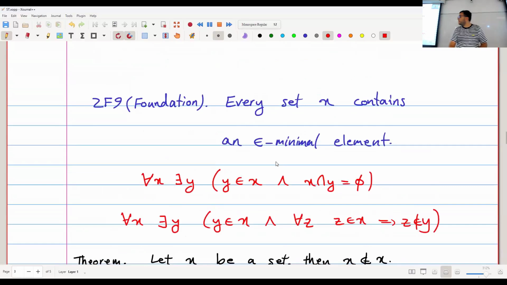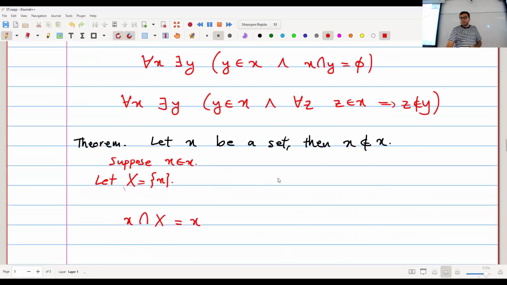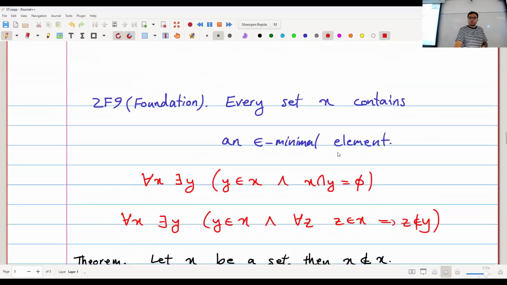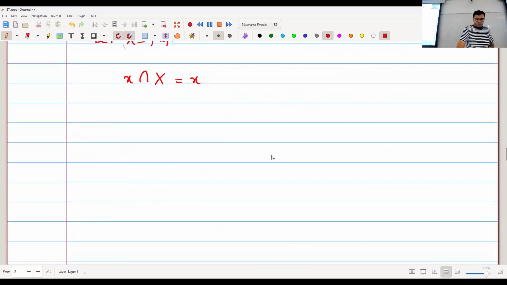Anyway, the point is that when I have an axiom like this axiom of foundation, this already says that I cannot have weird sets like this, sets that can be basically unpacked forever, sets that are members of themselves. But it also stops us from other weird types of unpackings that go on forever. Great.